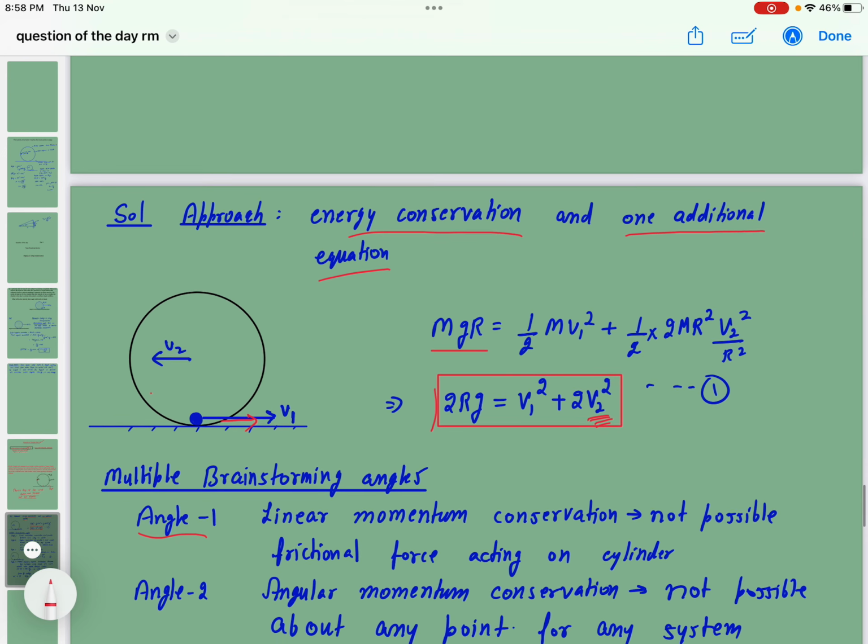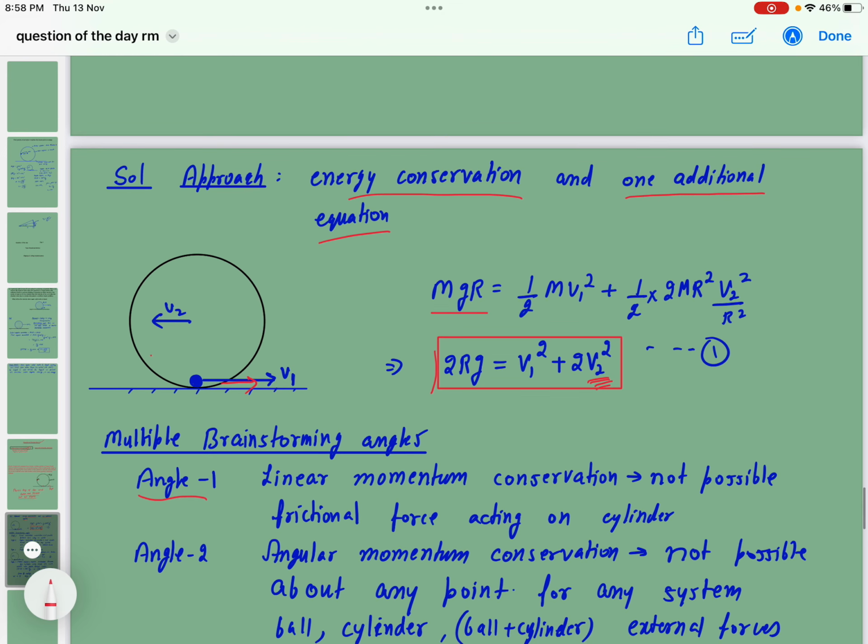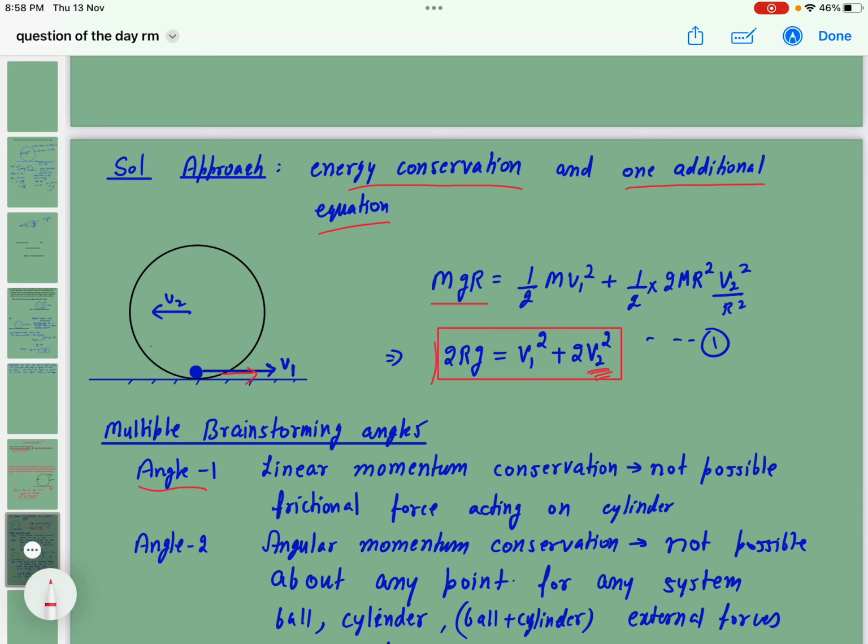Angle 2, what we generally think for most rotational motion questions, is to conserve angular momentum. We try to identify any axis about which we can conserve angular momentum. But here there does not exist any axis about which angular momentum remains conserved. When the ball is coming down, we generally take the contact point.